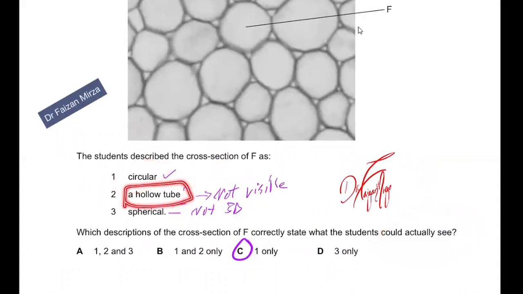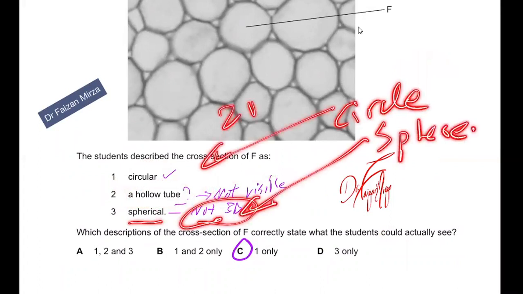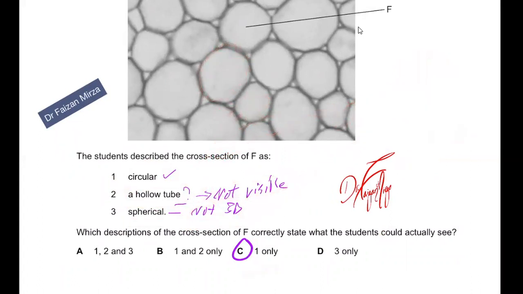Do they see a hollow tube? No, the diagram doesn't show a hollow tube. This is not visible in the diagram. Similarly, is it a spherical structure? No, the diagram is not a 3D diagram. There's a difference between a circle and a sphere. A sphere is 3D. A circle is on a 2-dimensional plane. So yes, these are circles. So only option 1 is correct.